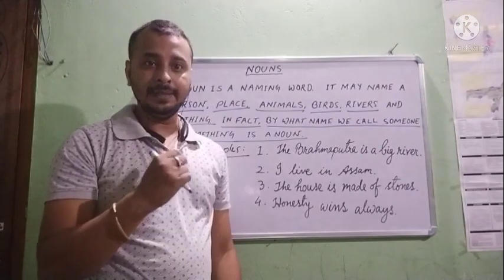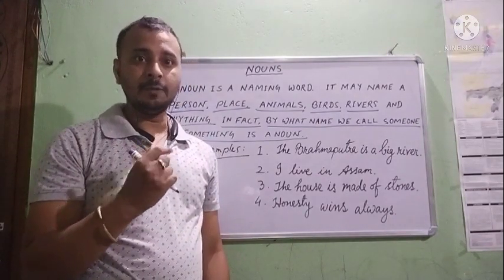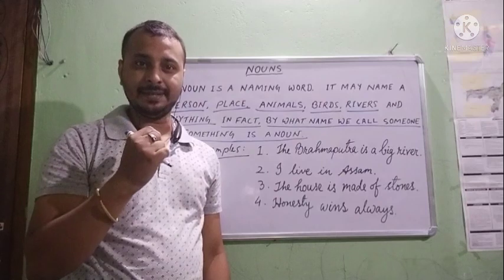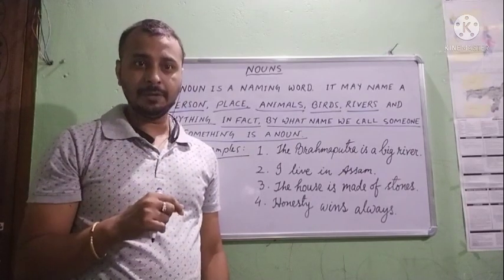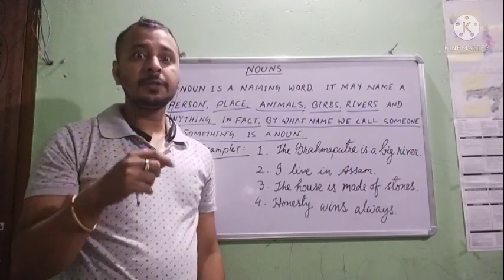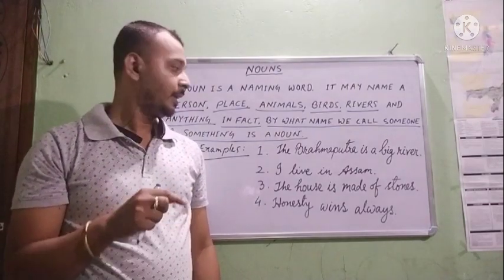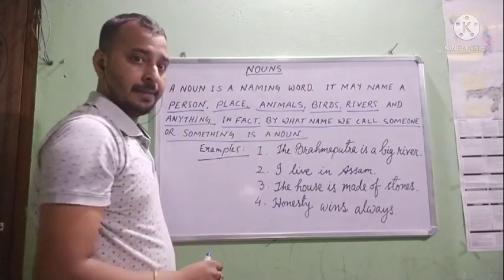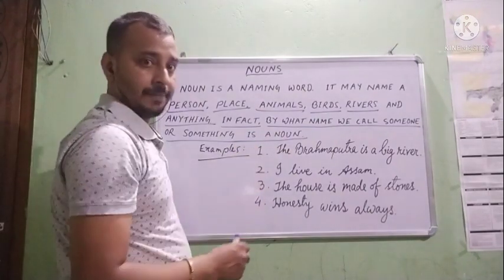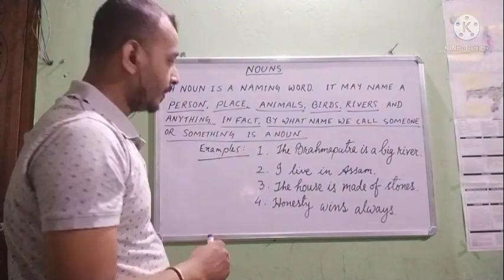Suppose you call me DJ sir, isn't it? You call me DJ sir. So DJ sir is a noun. Yes or no? I call you students. So students is a noun. Yes or no? So you see, these are some examples. In the examples, we will find out the nouns first.